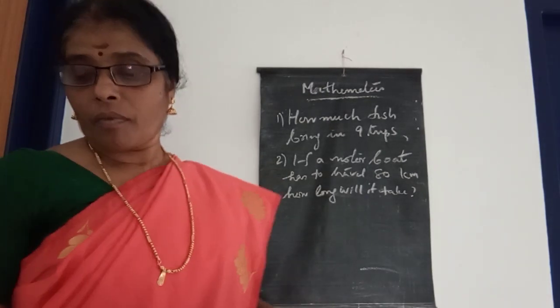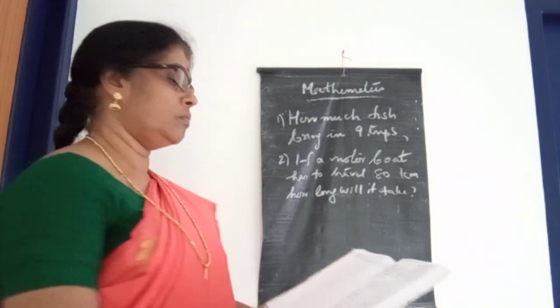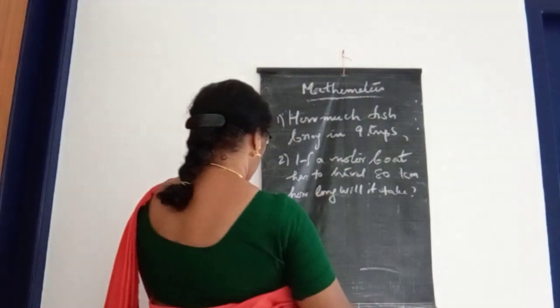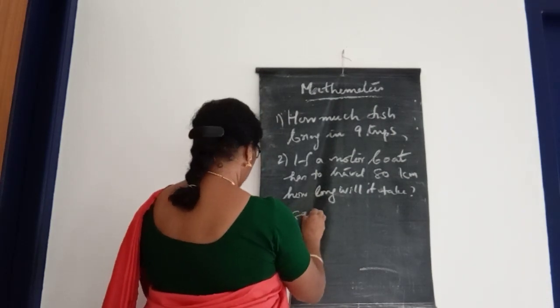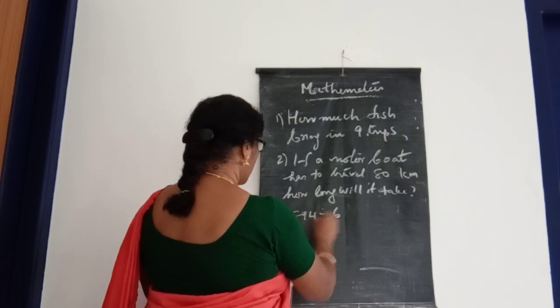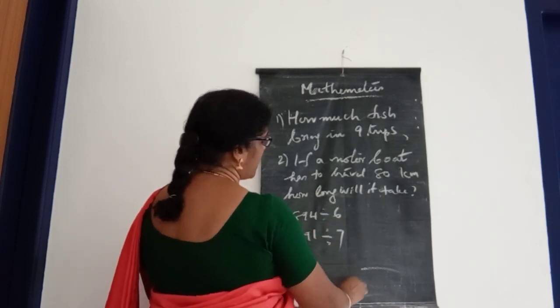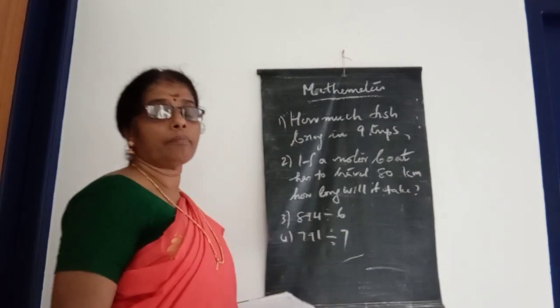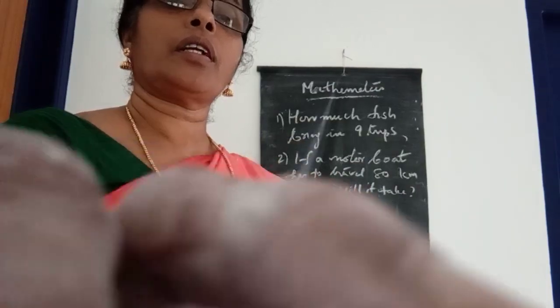Okay. And next homework, third one: 894 divided by 6 and 791 divided by 7. Okay, children. Bye. Okay, everyone do it.